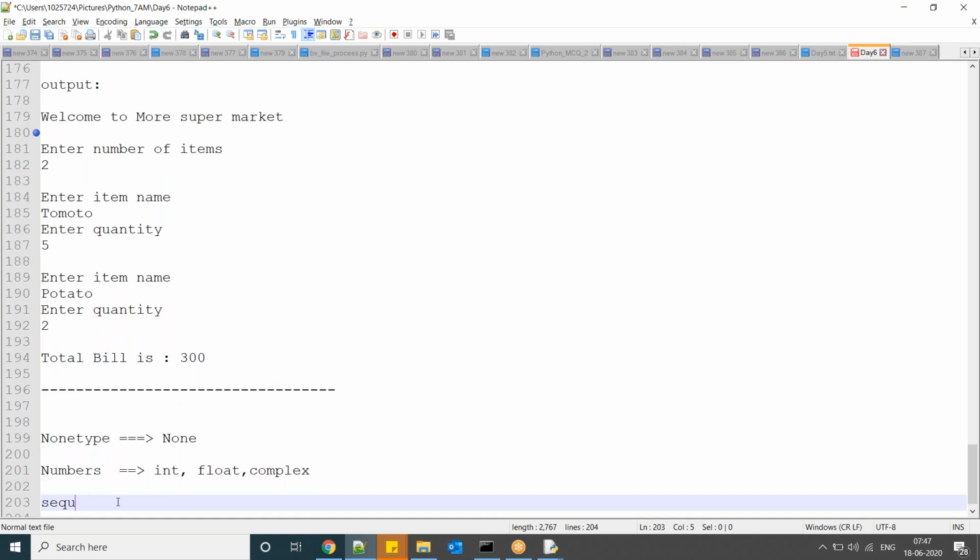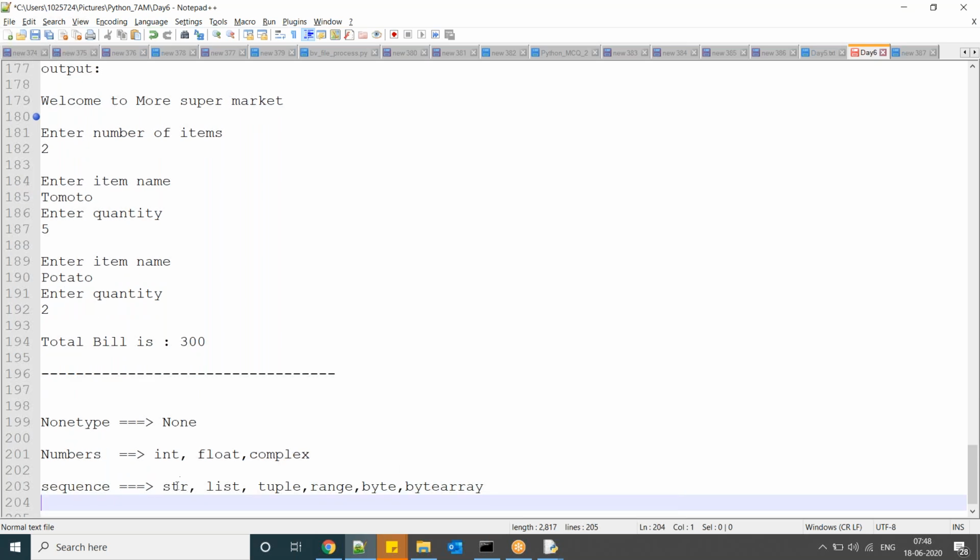Then we have sequences. In the sequence we have string, list, tuple, range, bytes. String is a collection of characters, whether a single character or multiple characters, which Python considers as a string.